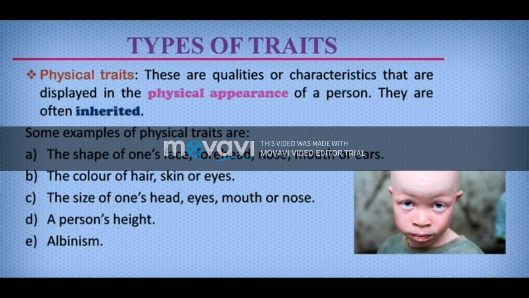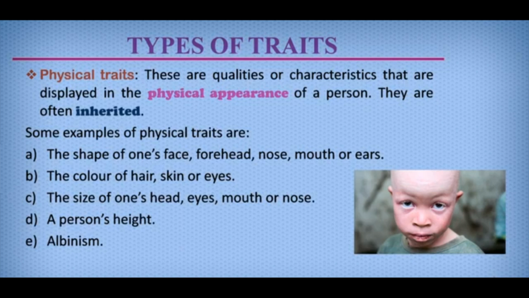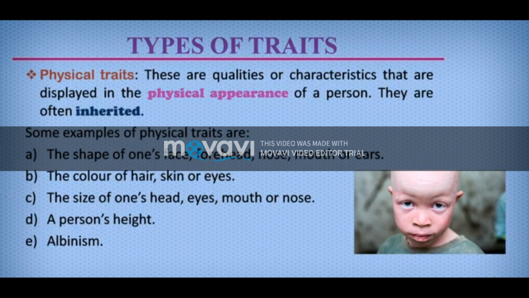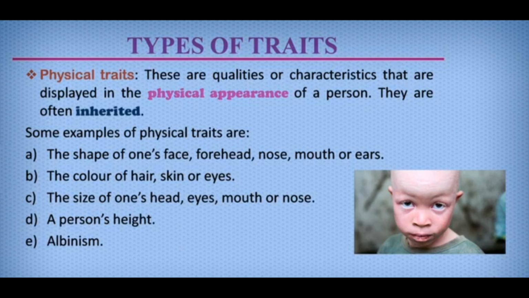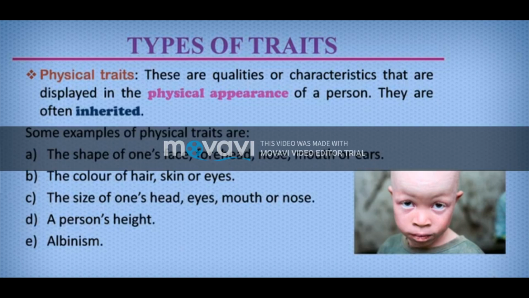By the name itself, you can understand what it means. Am I correct? Can you say what physical traits are? Yes, very good. It's a quality or characteristic that is displayed in the physical appearance of a person. They are often inherited. Can you say examples, children? Yes, good. That is the color of hair, skin or eyes, the shape of a face or nose, even mouth or ears. The last one is albinism.